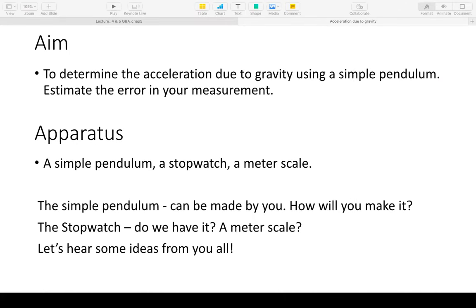Or if it is an O-ring like a nut or bolt, then you can just tie the string around it. It will have a central hole in it, right? Then there is no question of doing anything else. The point is that the object should be symmetric so that you can measure its dimension, whether it is a diameter for a spherical object or the radius of a hexagonal object. So we need to know the distance from the center of gravity to the point where the string starts. That distance has to be added to the length of the string to get the length of the entire simple pendulum. That is the point. Okay.